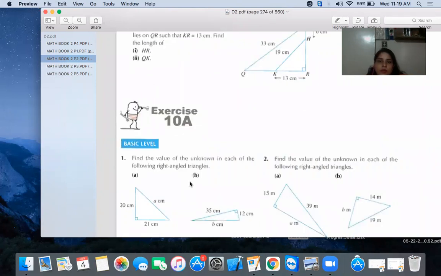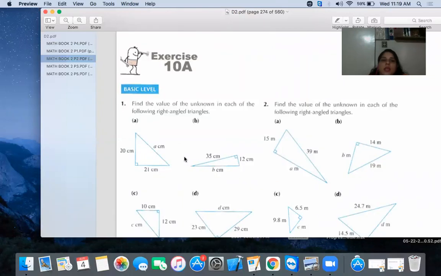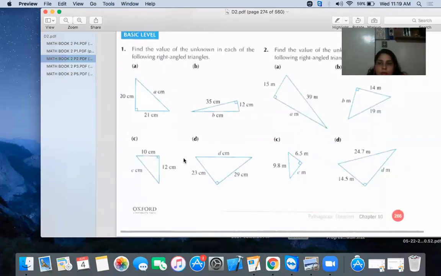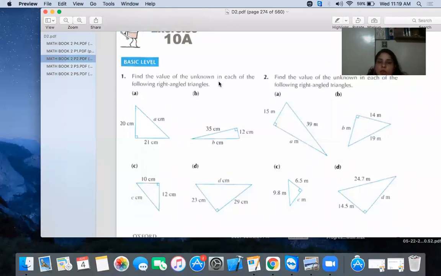Yes, you can pronounce. Okay. Now come to exercise 10A, basic level, page number 266. What is the question? Find the value of unknown in each of the following right angle triangles. Okay, what do you have to do? You have to find the value of the unknowns. First of all, recognize the base, opposite side and hypotenuse. So the base is 21, the opposite side is 20 and the hypotenuse is a centimeter.